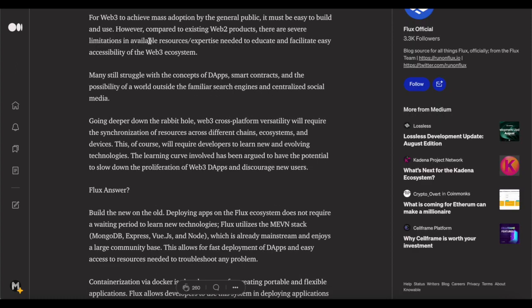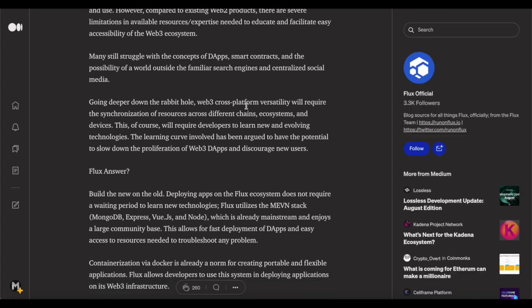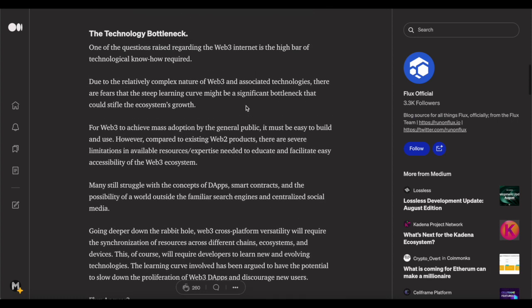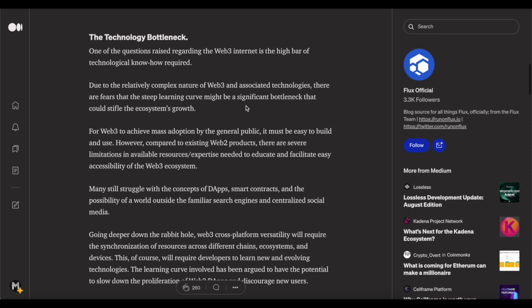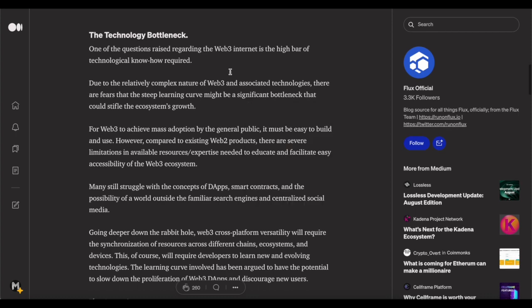So for Web3 to achieve mass adoption by the general public, it must be easy to build and use. However, compared to existing Web2 products, there are severe limitations in available resources and the expertise needed to educate and facilitate easy accessibility of the Web3 ecosystem. If it is not something that's easy to understand and easy to use, it's not going to have wide popularity. It's not going to have a wide outreach, unfortunately. That's just the way humans work.